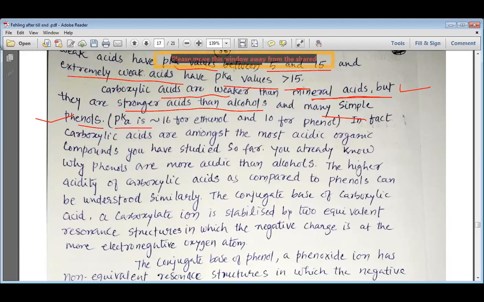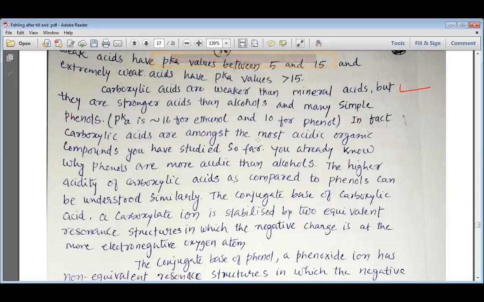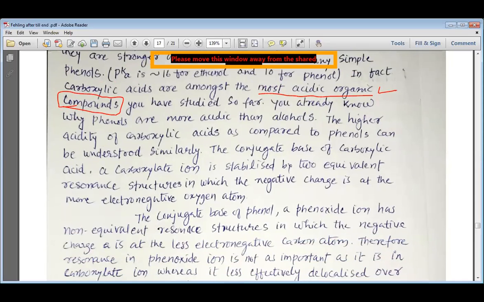The pKa value for ethanol is approximately 16, and the pKa value is approximately 10 for phenol, and on the basis of that we can easily understand that these carboxylic acids are better acids than the phenols and even the alcohols. In fact, carboxylic acids are amongst the most acidic organic compounds. Please remember that no other organic compound is as acidic as the carboxylic acid. So they are the most acidic organic compounds among all the organic compounds you have studied so far.